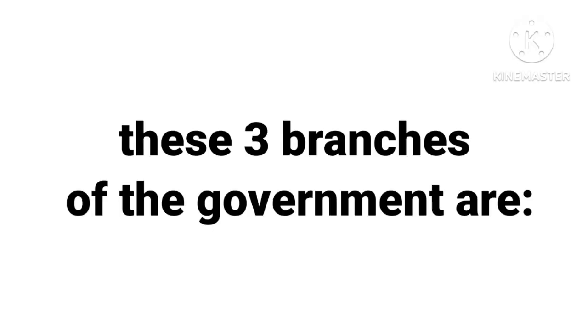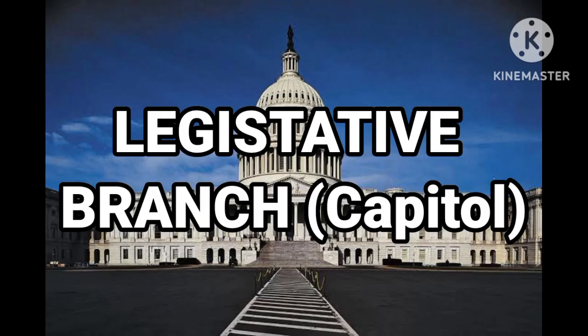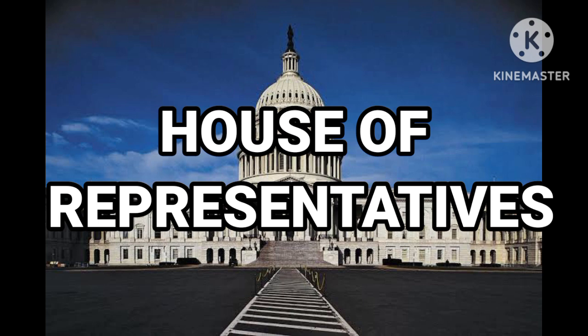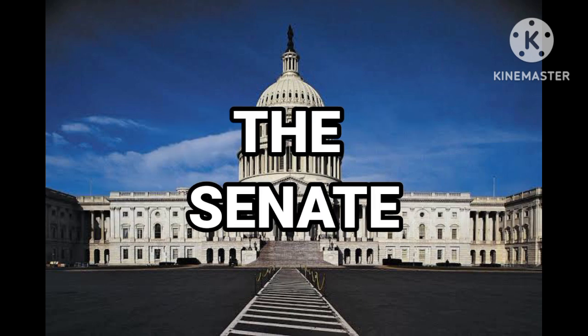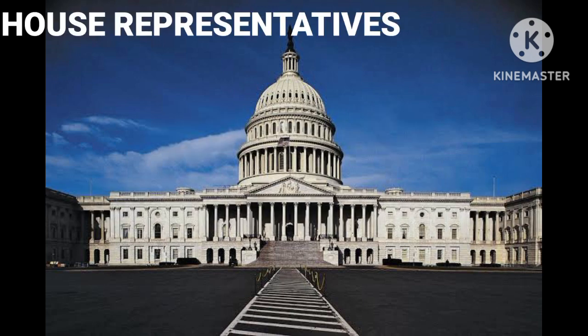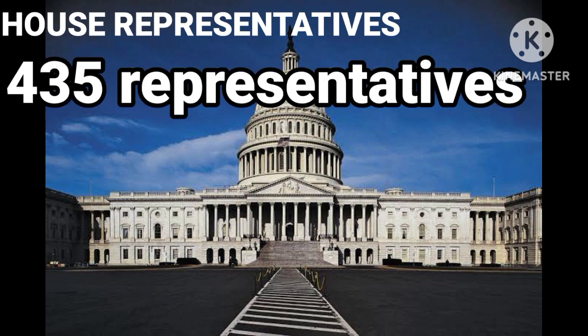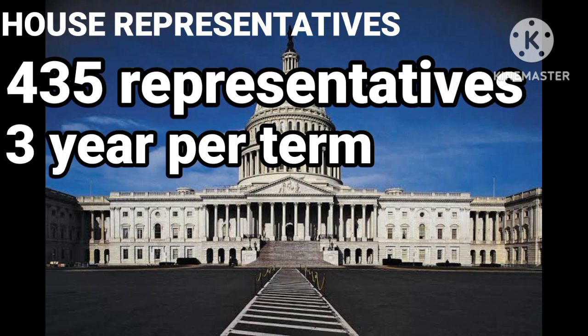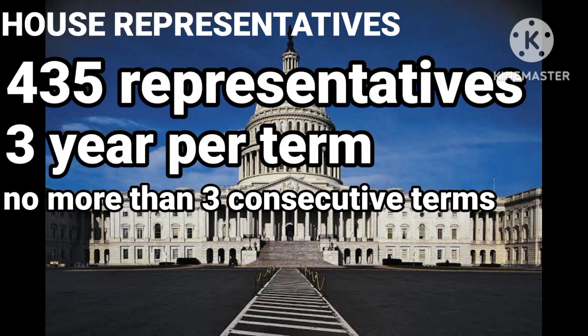These three branches of the government are: first, the legislative branch, or the United States Capitol. The legislative branch contains the two houses of Congress, the House of Representatives and the Senate. The House of Representatives consists of 435 representatives. They have a 2-year term and can serve any number of consecutive terms. They are voted by the citizens of the USA in their own representative state.